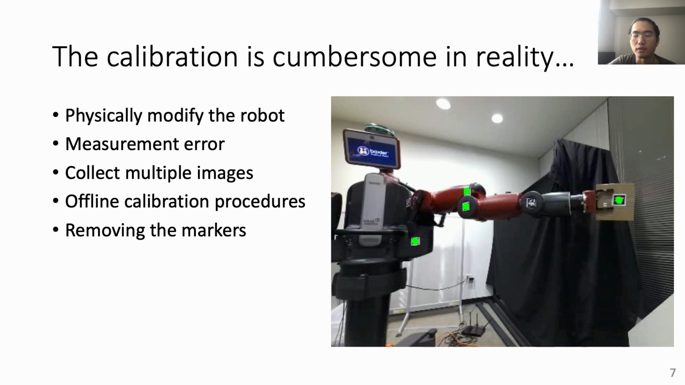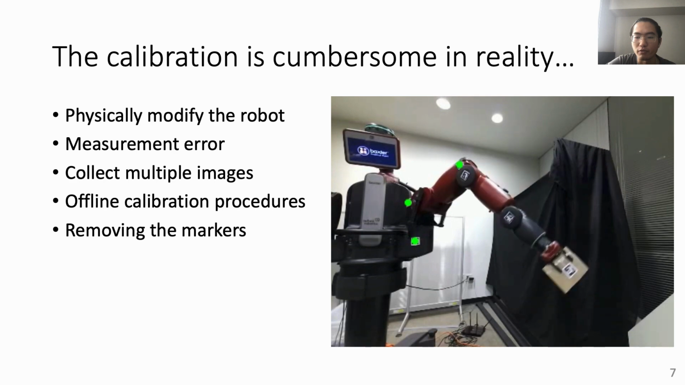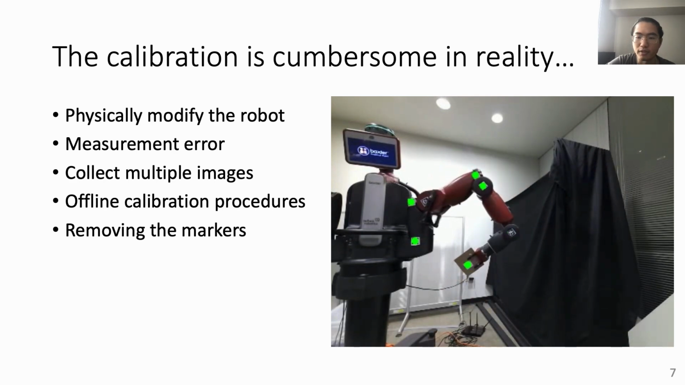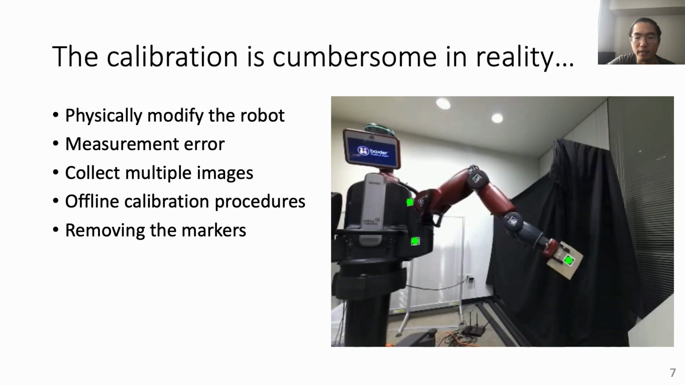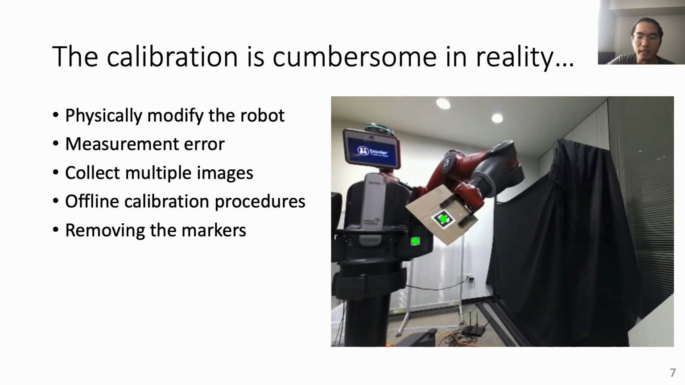Calibrating camera-to-robot pose is a cumbersome procedure. One needs to physically modify the robot by attaching the marker, and the measurements of the marker with respect to the robot links need to be accurate. During the calibration, one needs to move the robot to multiple joint configurations to collect a set of images, because the visibility of the marker is not always the best, so single images might not be enough. Once we have a set of images, one can run the calibration procedure and remove the fiducial marker after the calibration.